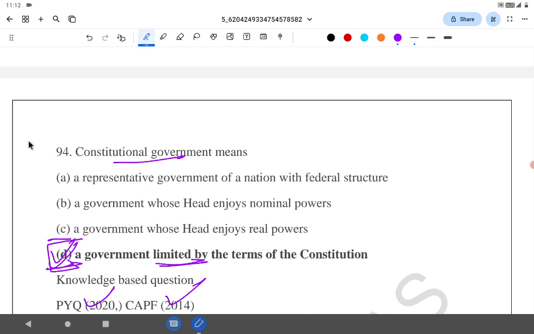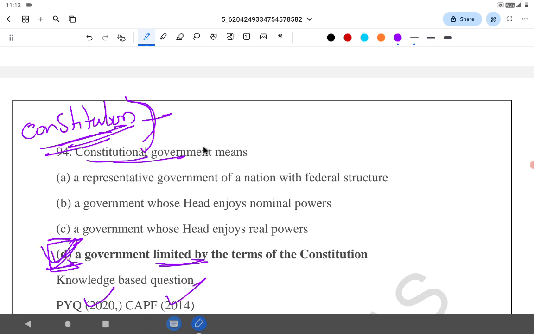In the previous questions also we saw it. In India, the constitution is supreme, not the parliament, not the executive. So everybody's powers are checked with respect to the constitution. So this is correct, and this is a PYQ as well. It is asked many times. You should know the definition of a constitutional government.